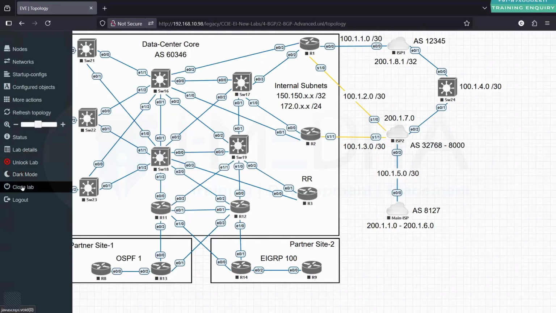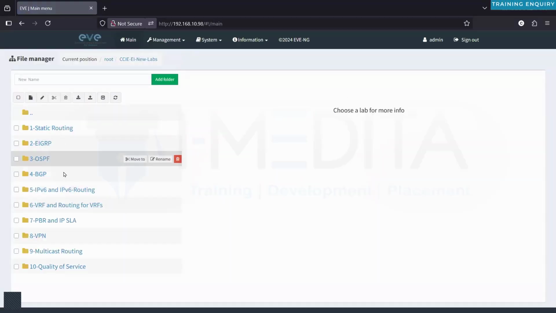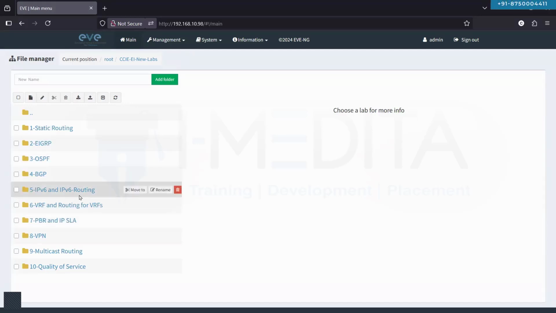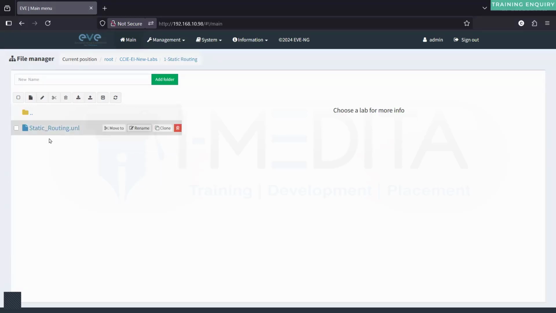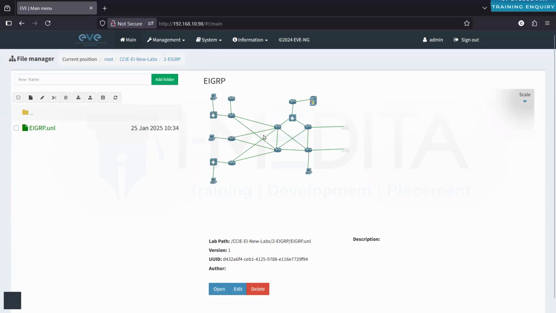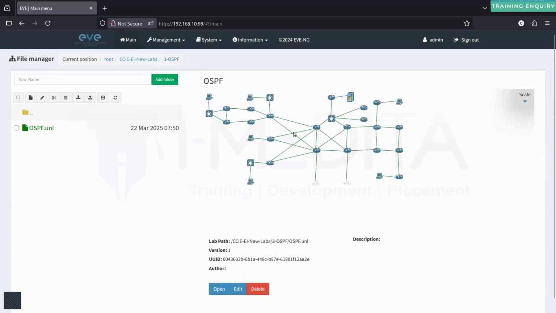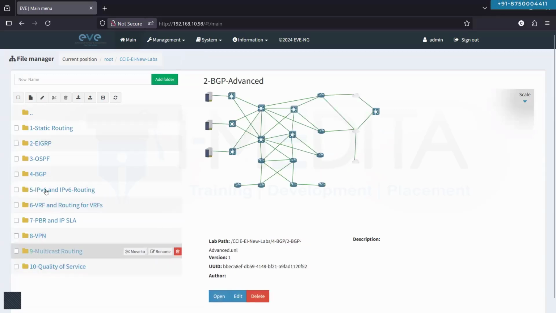So you will have different topologies, and all these topologies will definitely be made available to you through the portal. You can get these topologies from the portal. IP addresses and everything are pre-configured in this. You just need to cover the topics regarding static routing, topics regarding EIGRP. IP addressing is already configured, so you don't need to configure the IP addresses there. You just need to focus on the protocol-specific configuration in all these topologies. Same will be for others as well. This will be in EVE-NG. You will not need a lot of resources to run these topologies.